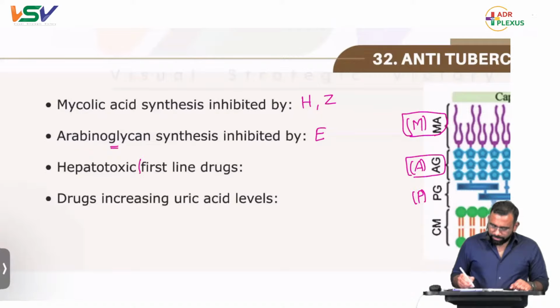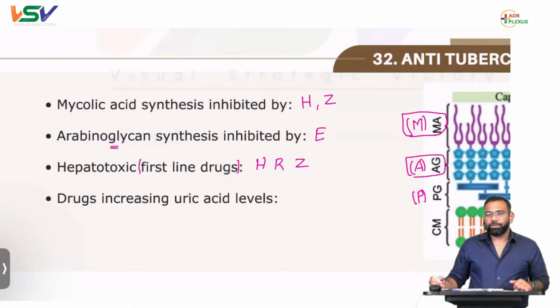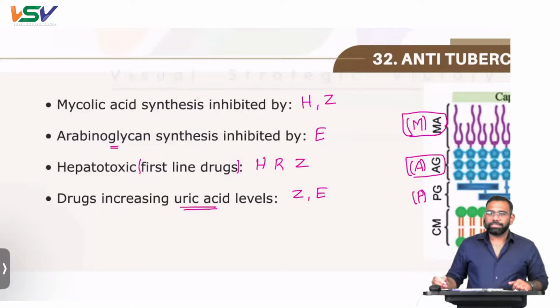Next, hepatotoxic drugs in the first line: HRZ are hepatotoxic drugs. Next, drugs increasing the uric acid: Z and E, pyrazinamide and ethambutol.